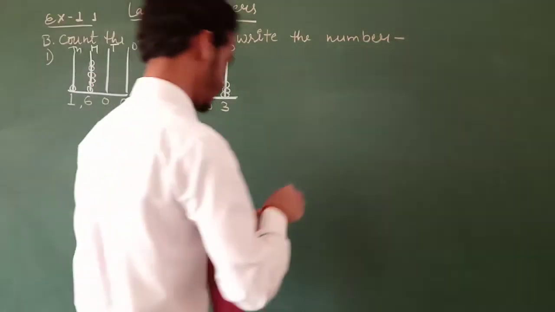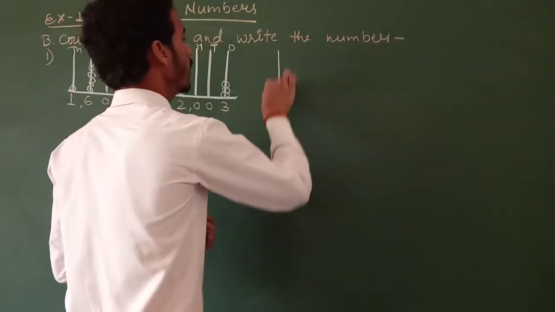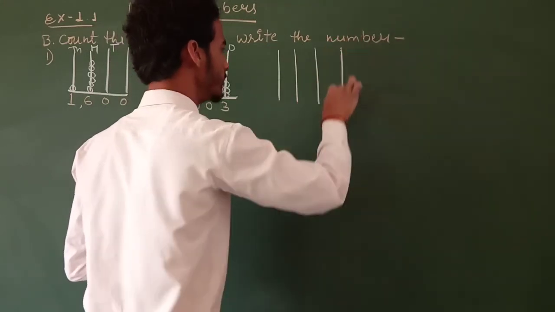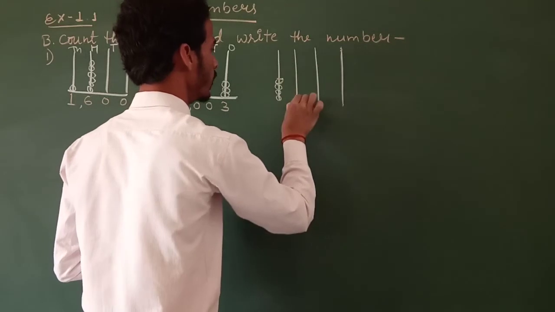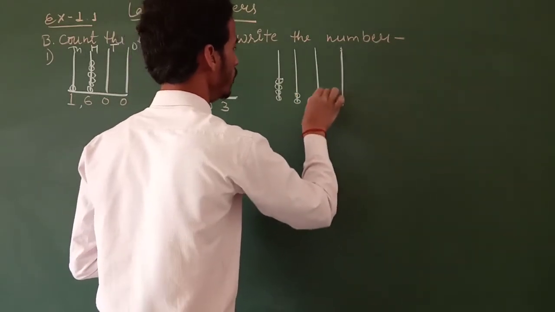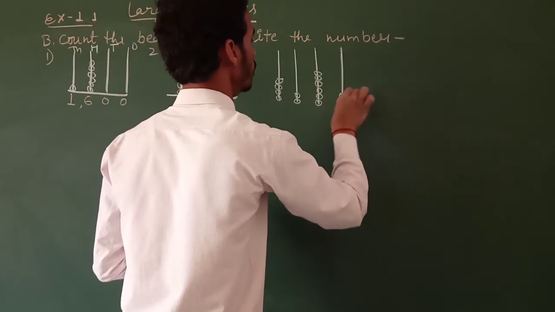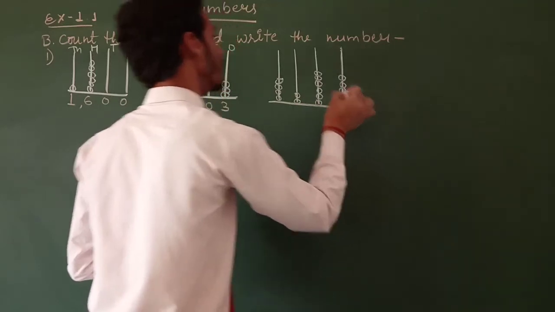And the next is the abacus. 1, 2, 3, 4. 1, 2, 3, 4, 5, 6. 1, 2, 3, 4, 5. What will be the number?